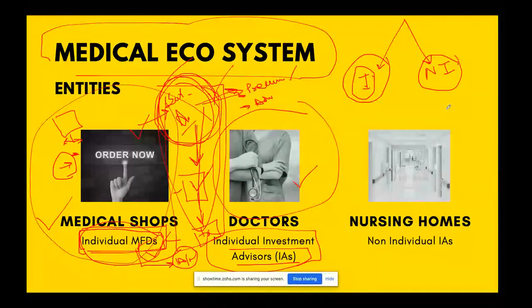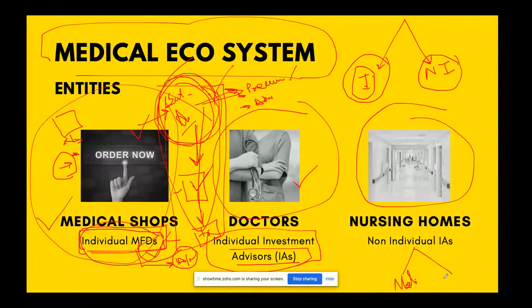The third one is a nursing home. A nursing home is equipped with different departments. One is the doctor, another is a medical shop. So a nursing home will have a medical shop and the doctor also. He will have both in the same campus, and that's why we call them non-individual IAs or MFDs.